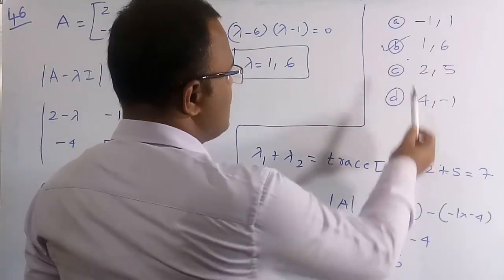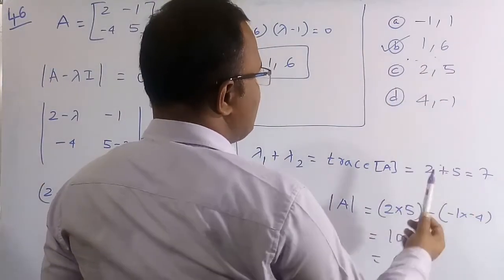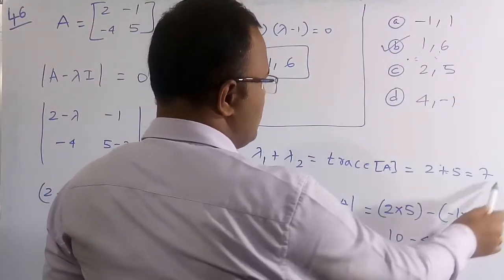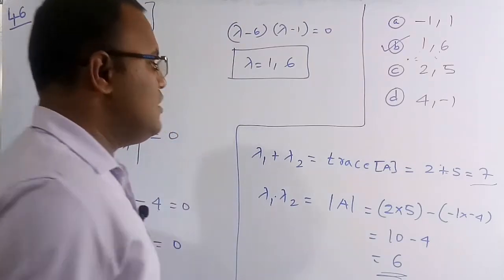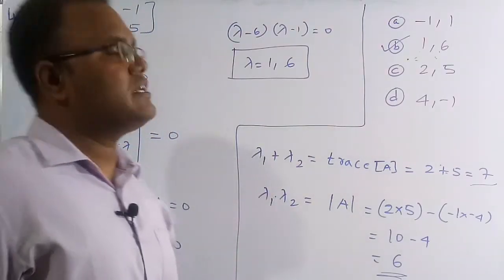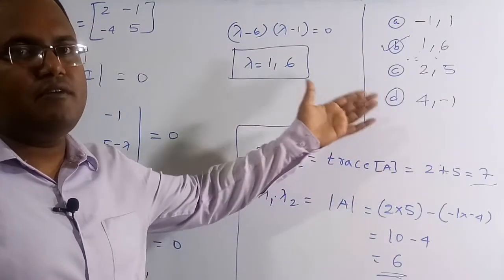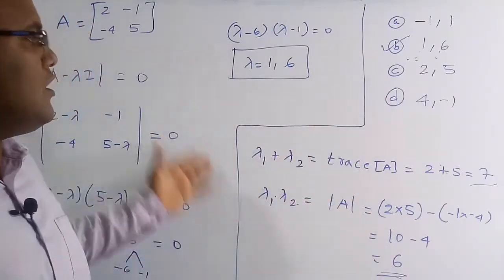If you add 1 plus 6, that is 7, and if you do the multiplication, 1 into 6 is 6. So only option B is going to satisfy both conditions. Therefore option B is the correct solution of this question. By using this method, you can solve the question in a very short span of time when compared to the long procedure.